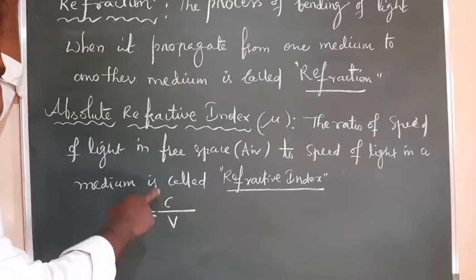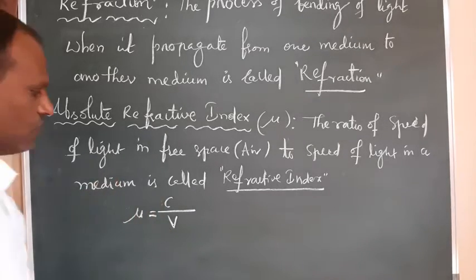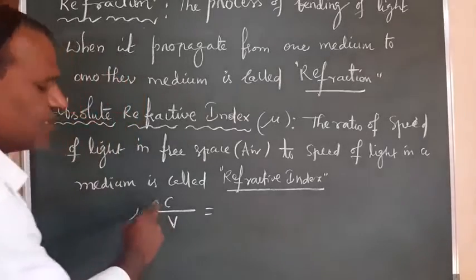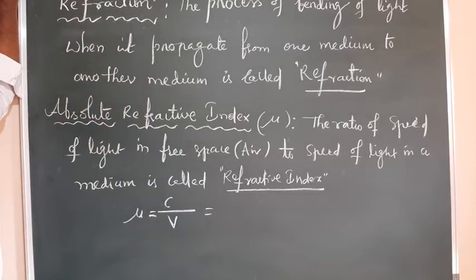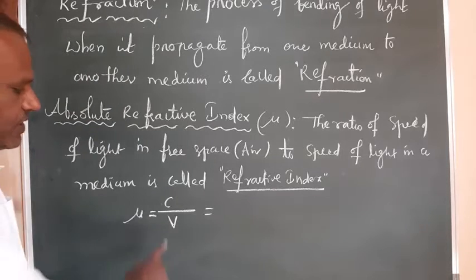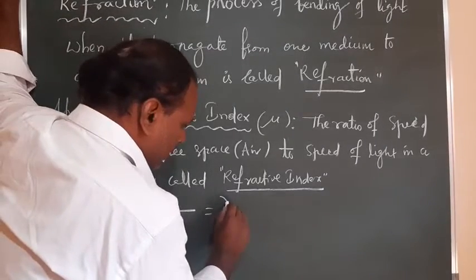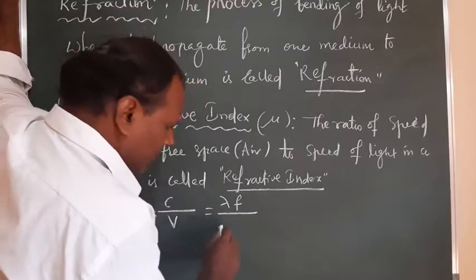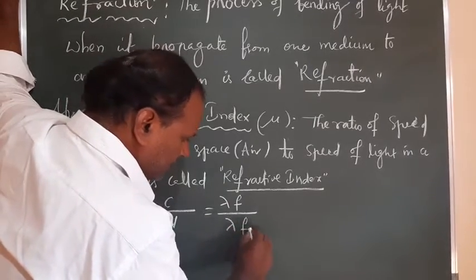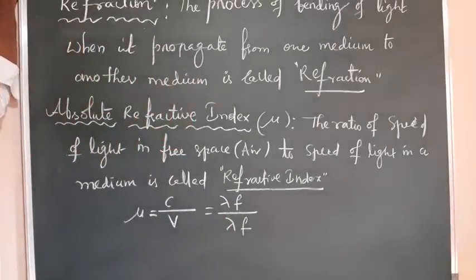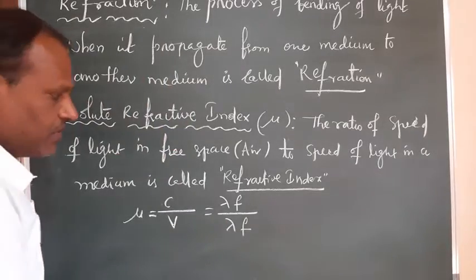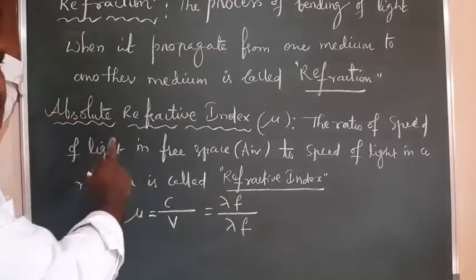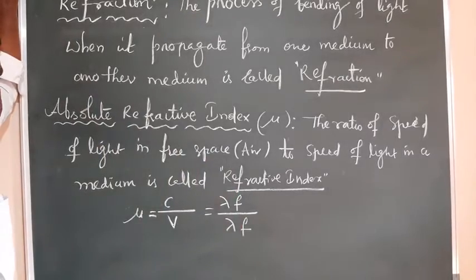So this ratio is called the absolute refractive index, which can also be written as, velocity is the product of wavelength into frequency. You can write velocity as wavelength into frequency, divided by, here also velocity, I can write wavelength into frequency. But these wavelengths are different in different mediums, but frequencies are the same. Already I said in refraction there is no change in the frequency, right?